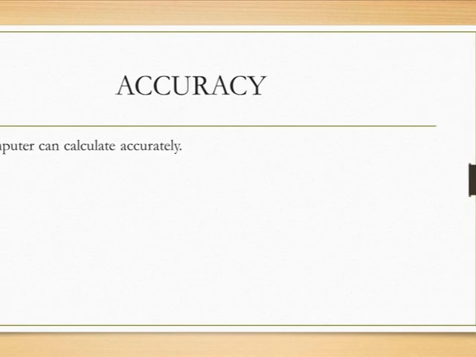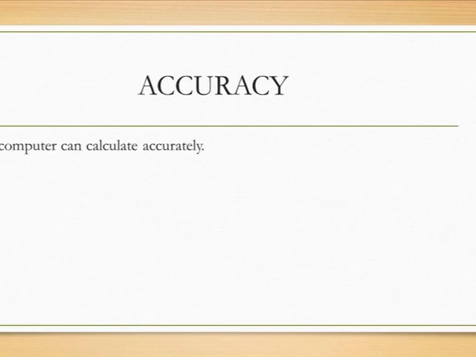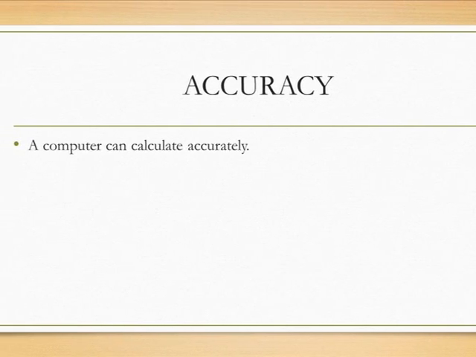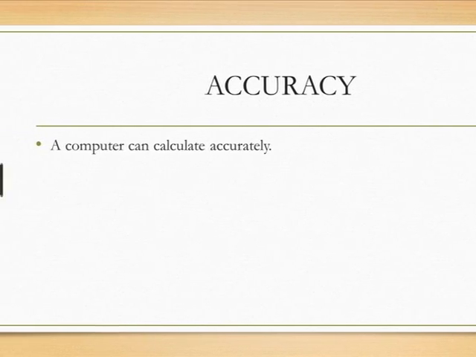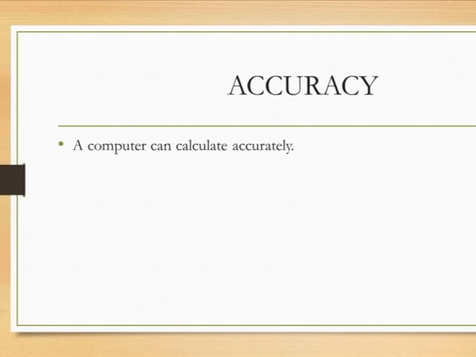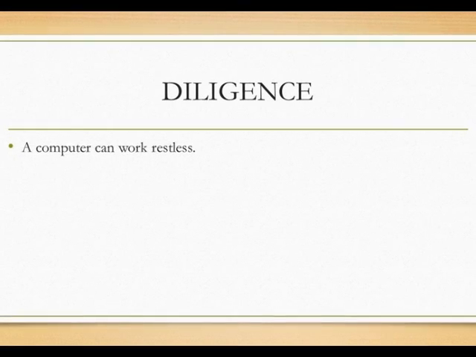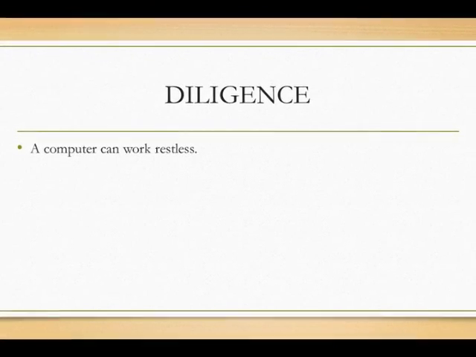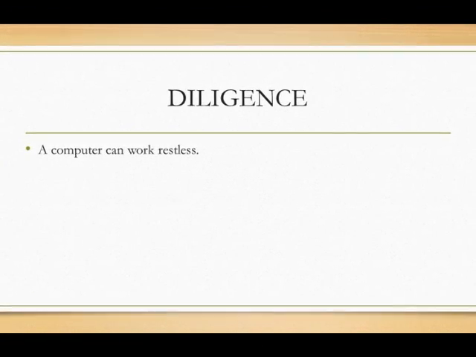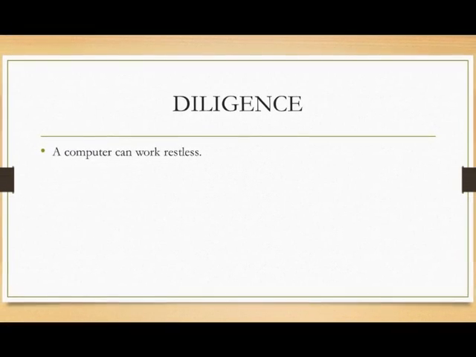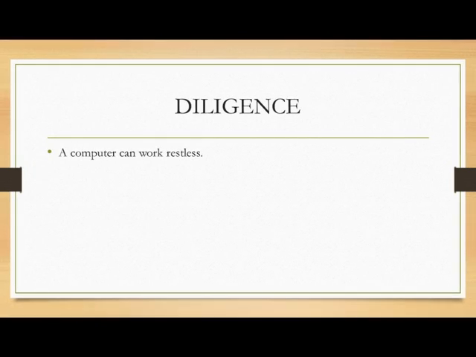Accuracy. A computer can calculate accurately. In fact, this accuracy is the most important reason that it is more popular nowadays in every field. Diligence. This kind of characteristic can be found in all kinds of machines. A computer can work restlessly. It does not need rest like humans or any other animals.